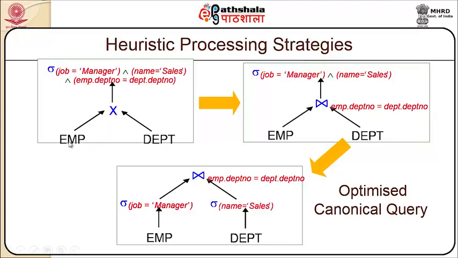Initially we have started processing with employee and department by using Cartesian product. Then we went for a join of a condition with the employee and department. Finally we could derive employee related with manager and department related with sales, from where I would be able to retrieve this. So this is the most optimized canonical query that we can work with.